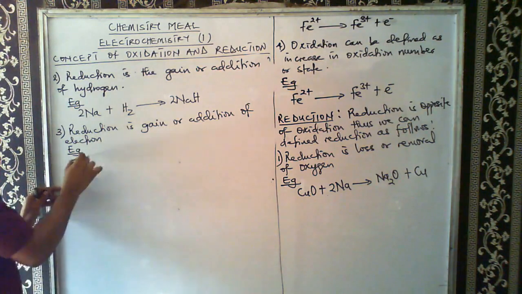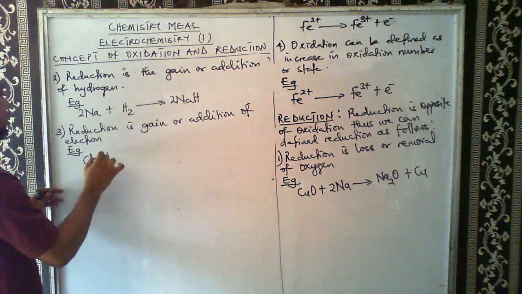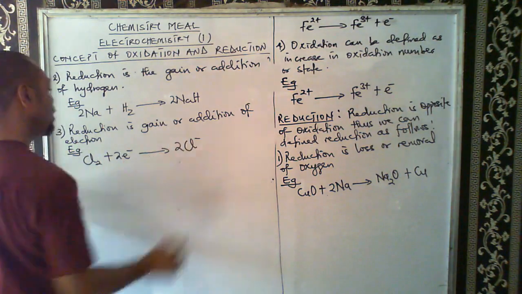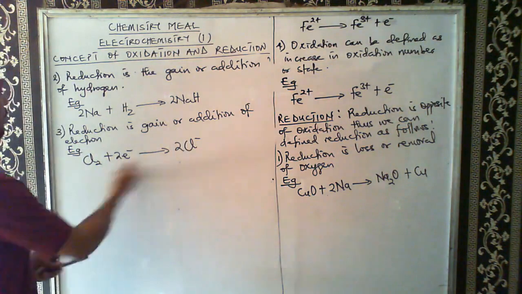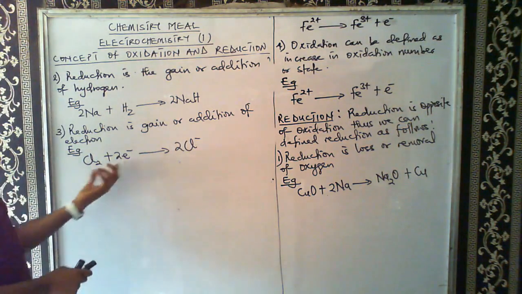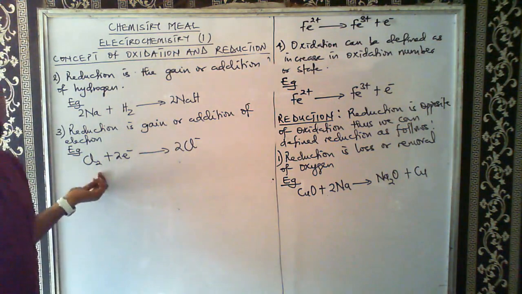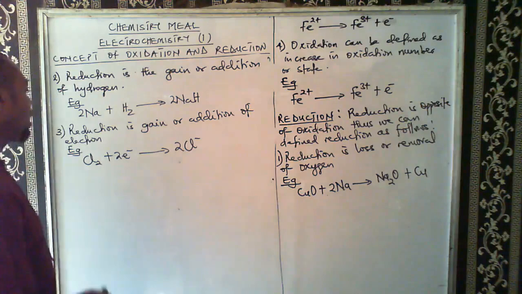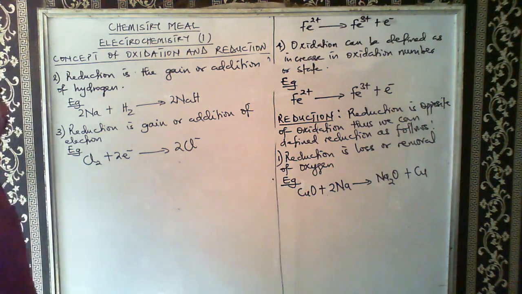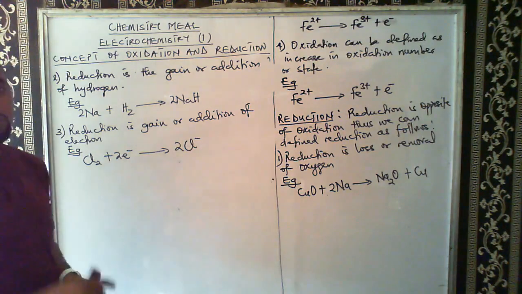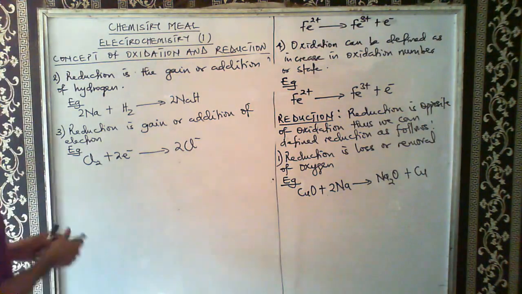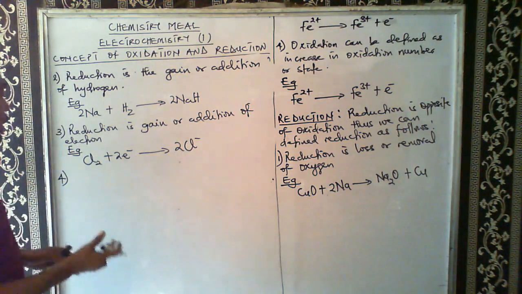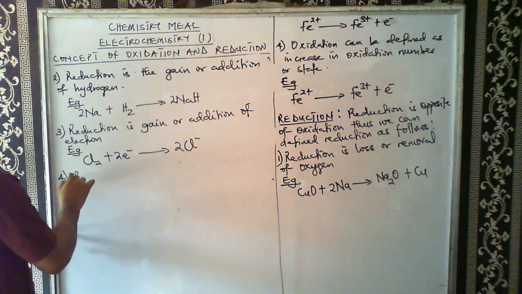Let's look at that. If I have chlorine gaining 2 electrons, we're going to have chloride ion. So we have this gain of electrons. So electron was added to this chlorine to give us this. So we have chloride ion. So addition of electron is also reduction. And that will bring us to the fourth definition, which we are still going to use this equation to illustrate. That is, reduction